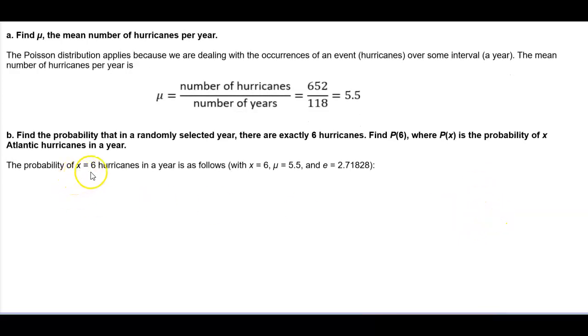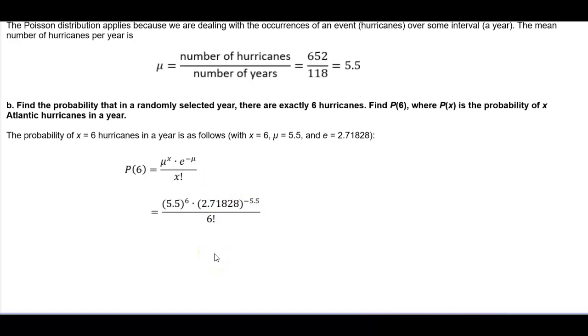So, the probability of X equal to 6 hurricanes in a year is as follows, with X equal to 6, the mean equal to 5.5, and e equal to 2.71828. So we're going to use the following formula. The probability of 6 is where X is 6, so we're going to plug it in. We have 5.5, which is the mean, raised to the 6th power, times e, which is 2.71828, to the power of negative 5.5, which is the mean, divided by 6 factorial.